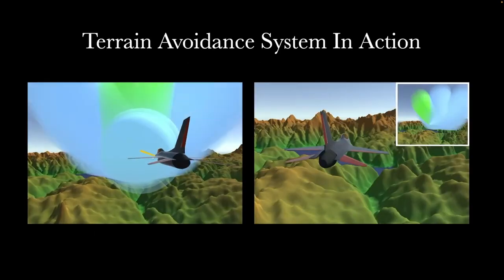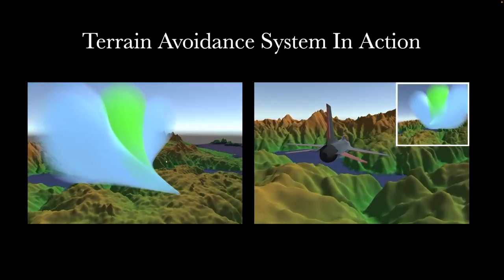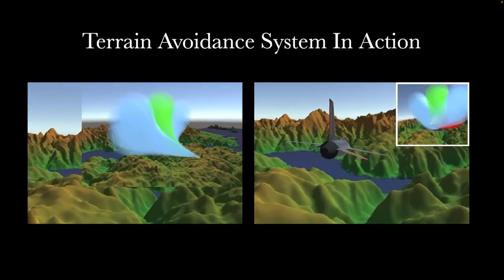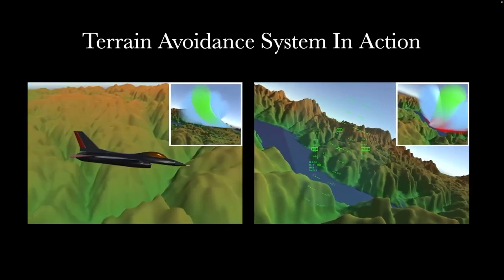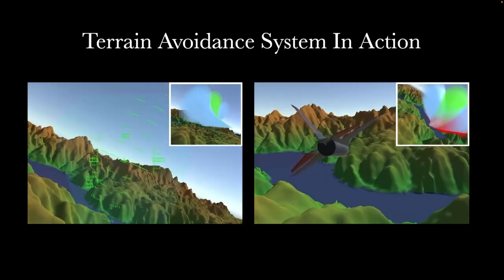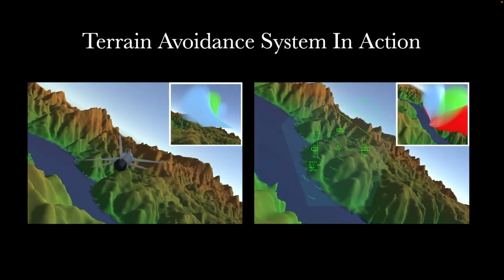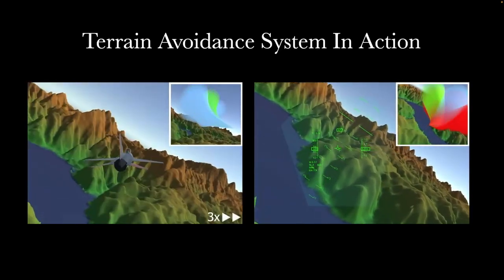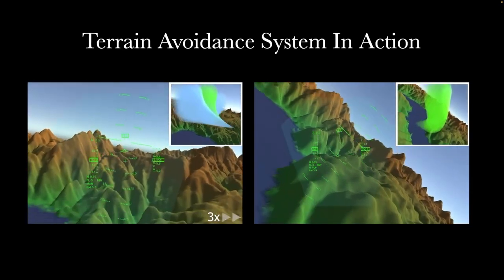Here we see our terrain avoidance system in action within the high-fidelity simulation environment. The visualizations show the system propagating multiple potential escape routes simultaneously. Each of these potential trajectories is stochastically propagated, checked for flight envelope feasibility, and probabilistically validated against the terrain. The system then selects the optimal safe path from this set to execute.